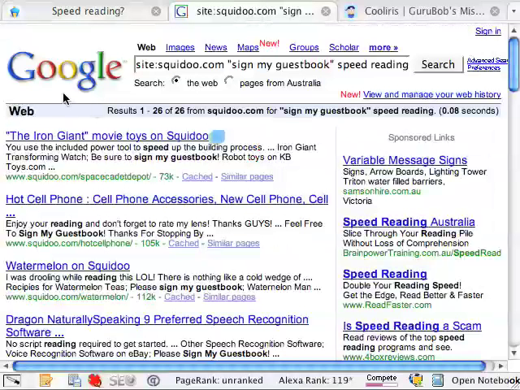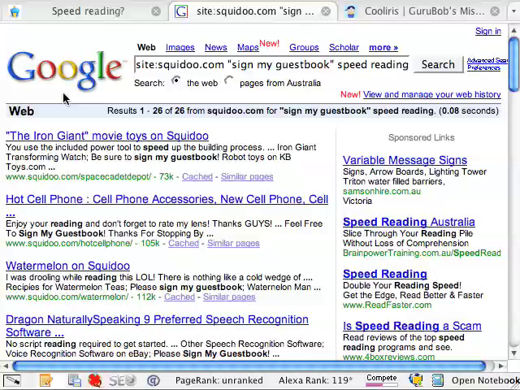And the reason I like to use Google to do this is because Google will return the Squidoo pages in relevancy, in authority order. So the highest ranked Squidoo pages as far as Google is concerned get returned first, and then the remainder in declining order. Whereas if we did that search inside Squidoo, we'd be getting a return of pages, but not necessarily in the order of search engine optimization ranking.